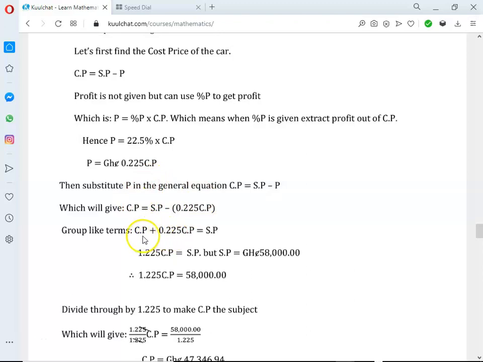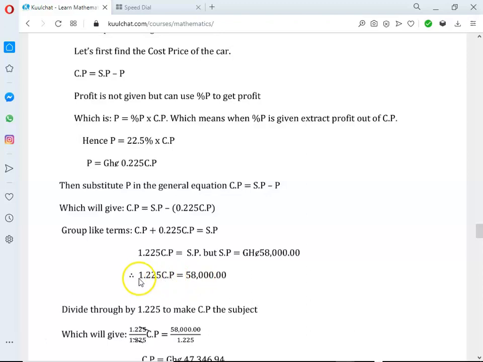So here we add the coefficients of the cost price. The coefficient of this one is 1, this one is 0.225. So if we add, we get 1.225 times cost price. This is the selling price. But you know that the selling price is 58,000 Ghana cedis, so we substitute. Therefore we get 1.225 times cost price equals 58,000 Ghana cedis.